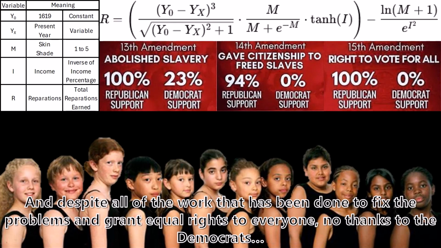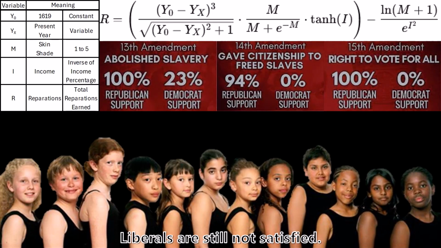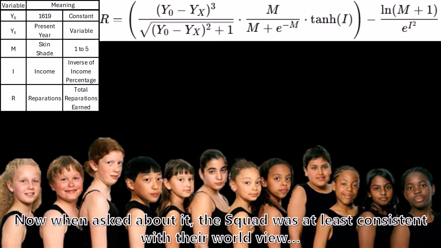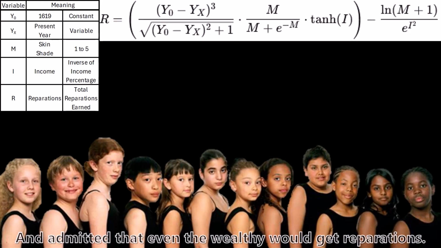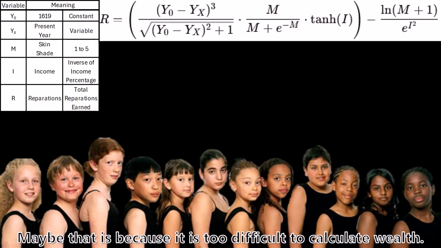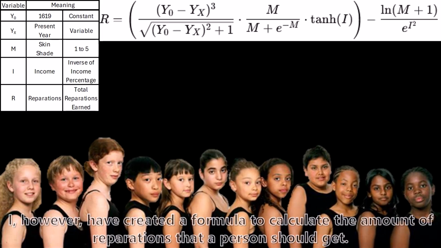And despite all of the work that has been done to fix the problems and grant equal rights to everyone, no thanks to the Democrats, liberals are still not satisfied. Now when asked about it, the squad was at least consistent with their worldview and admitted that even the wealthy would get reparations. Maybe that is because it is too difficult to calculate wealth. I, however, have created a formula to calculate the amount of reparations that a person should get.